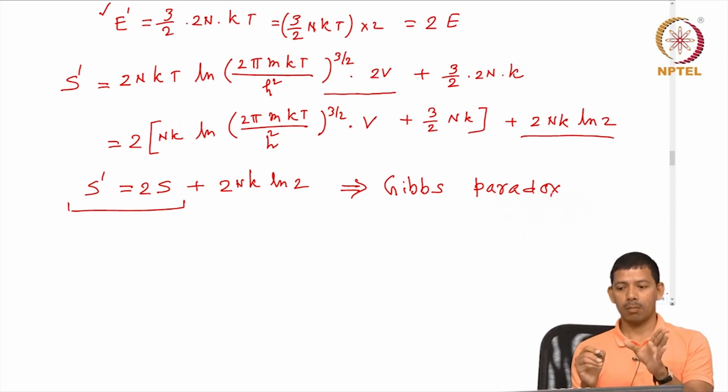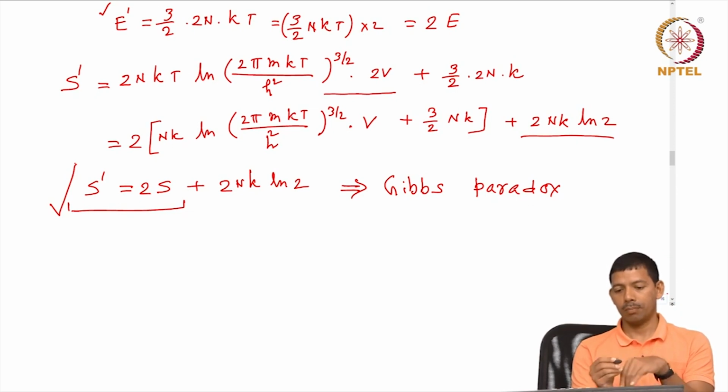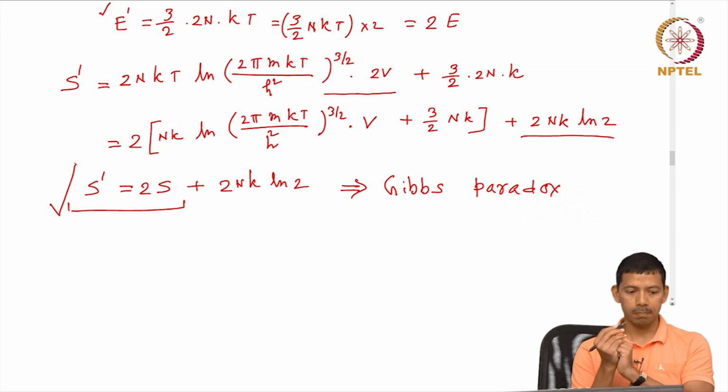And that is the problem Gibbs pointed out: since particles are not distinguishable, we overcounted them, and because of that overcounting, there was a problem in the definition of q, and that is where we get this paradox, that entropy is not showing as an extensive property. So, we have to now find out the correct definition of thermodynamic probability W, which we will see next.